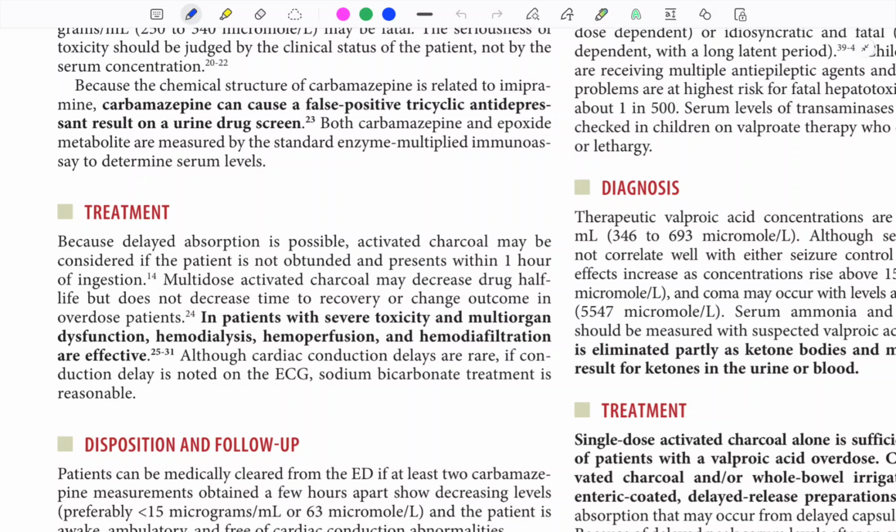If cardiac conduction delay is noted on the ECG, sodium bicarbonate treatment is given because it is a sodium channel blocker. Carbamazepine and phenytoin are sodium channel blockers. Similarly, TCA also blocks sodium channel. Class 1 antiarrhythmics also block sodium channel.